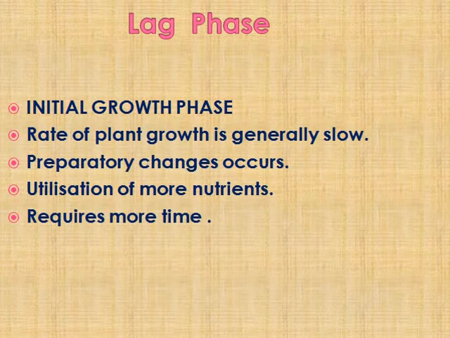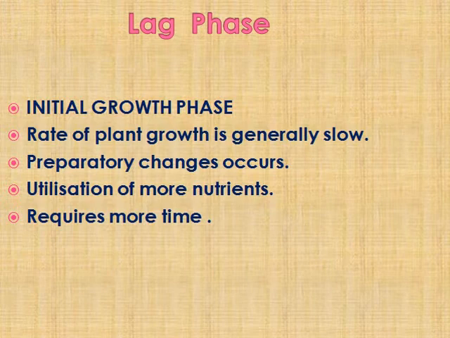This is the initial growth phase where the growth rate is very slow. In this stage, the cells are going to prepare for the high growth phase. It is a preparatory phase where the changes in the cells are going on. They are taking more nutrients. So even small growth requires large time.